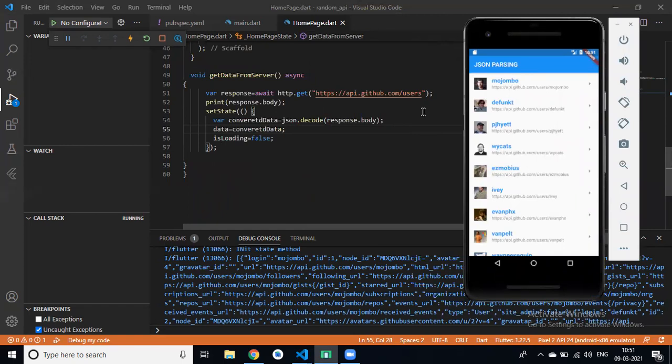Now we can build it because we learned how to display data from internet using HTTP package. We have also learned a navigator. So if I tap on this particular list tile, we can open a new screen, open next screen, right? We can do that.